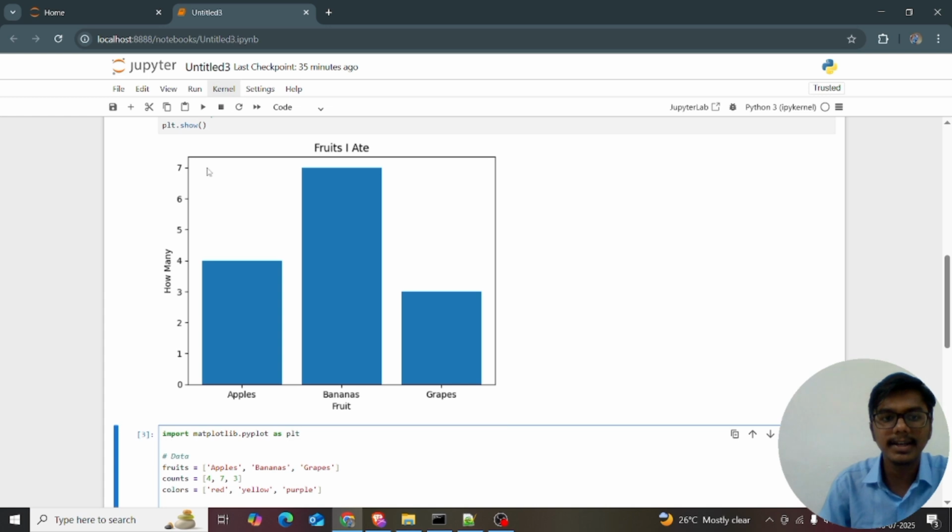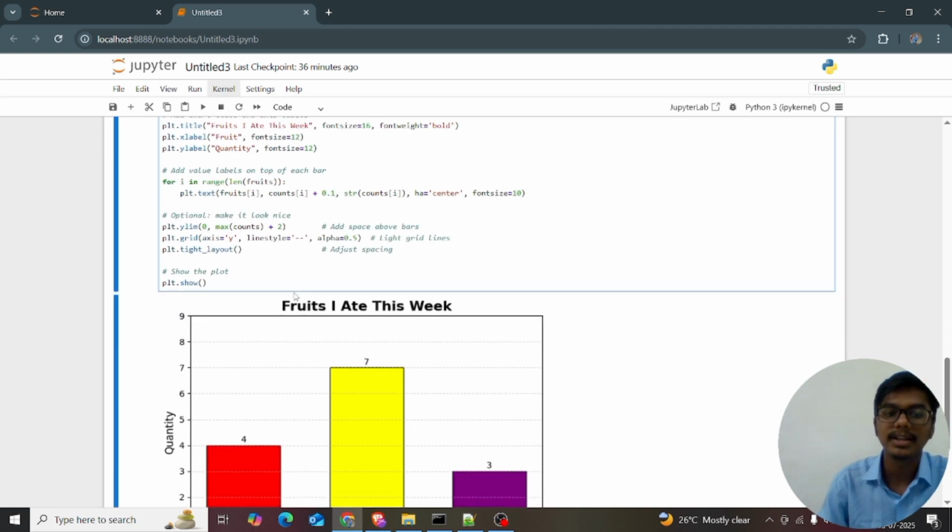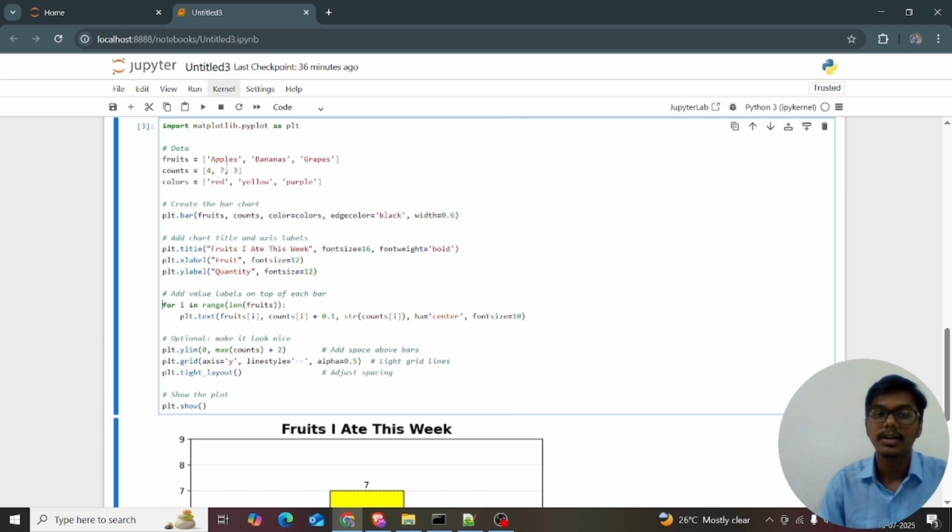We see that the numbers only go up to 7, so I just don't want it to stop there. It's optional, but you can do it: plt.ylim of 0, max of count plus 2. It means the max of the count is 7, but I want plus 2. Remember it, guys: plt.ylim of 0, max of count plus 2.